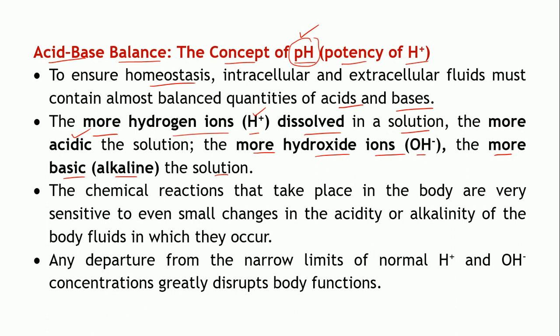If this pH is altered, if there are even small changes in the acidity or alkalinity of a body fluid, it will directly affect the chemical reactions taking place in that fluid. Various chemical reactions, several metabolic reactions, are taking place throughout the body. Imagine if these conditions are altered, it will disrupt the homeostasis, and the reactions which are taking place will also get affected.